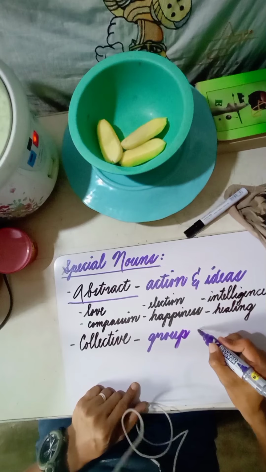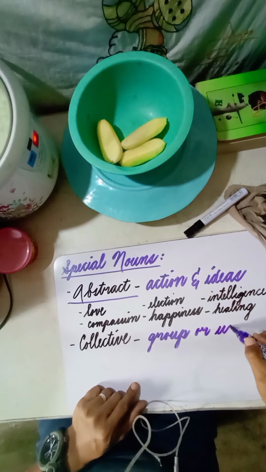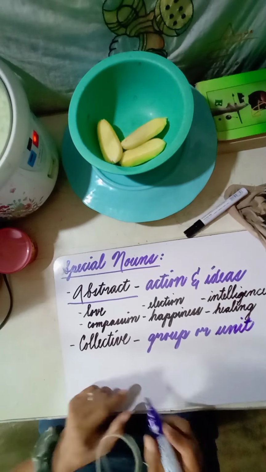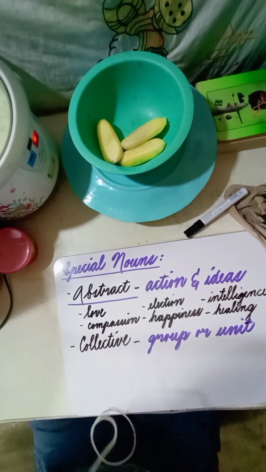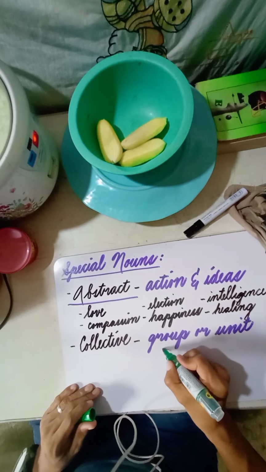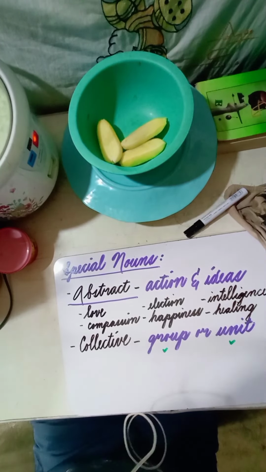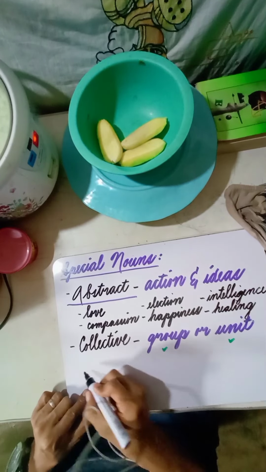A group or unit. So when we say group, of course, it has different members. The same with unit. So I'll give you an example of this.